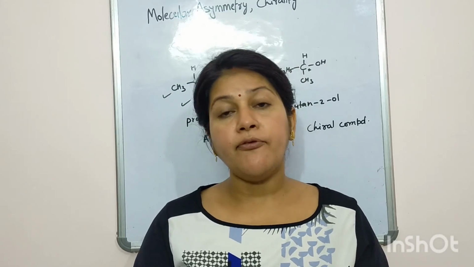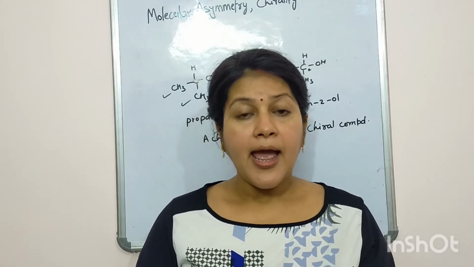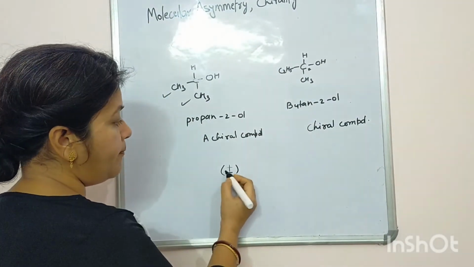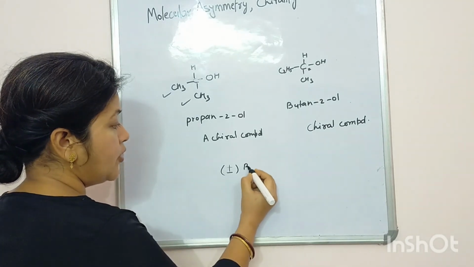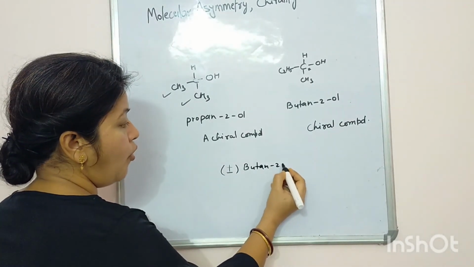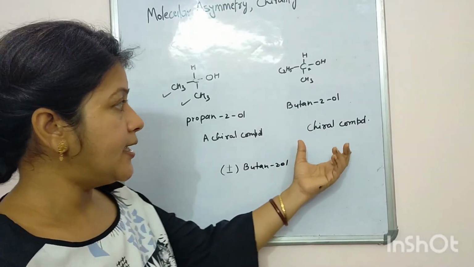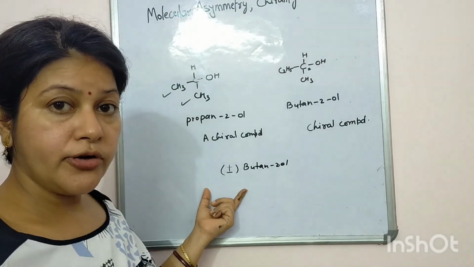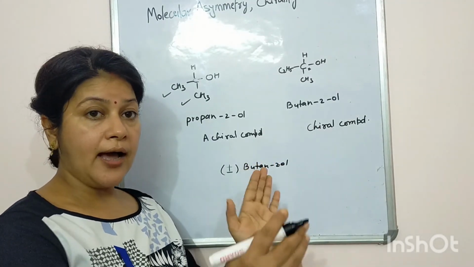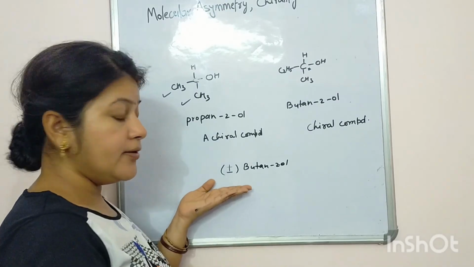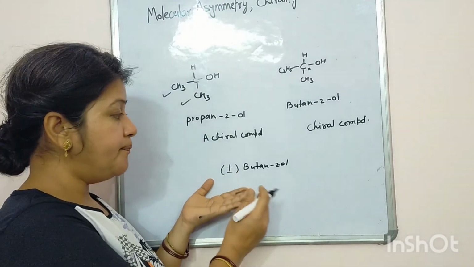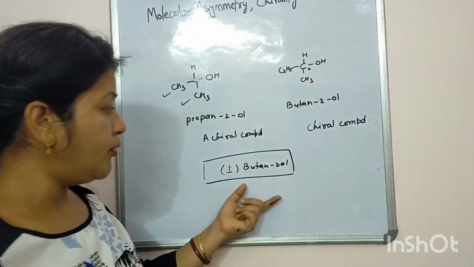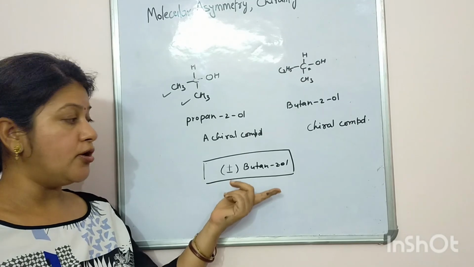This type of mixture is called a racemic mixture and it is denoted by plus-minus. For example, we write plus-minus butan-2-ol. Because it is a chiral compound, it shows enantiomerism and may be dextrorotatory or levorotatory. If both are mixed, we write this mixture with plus and minus signs. This is the racemic mixture of butan-2-ol.